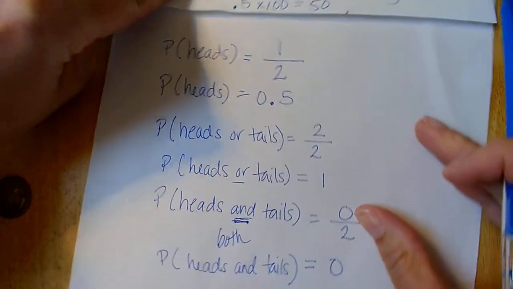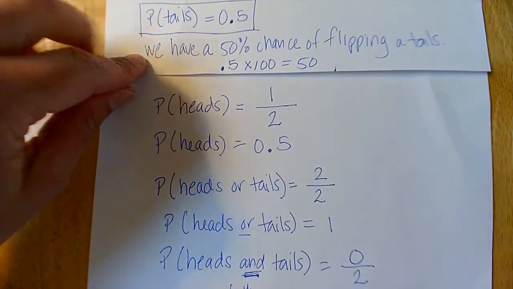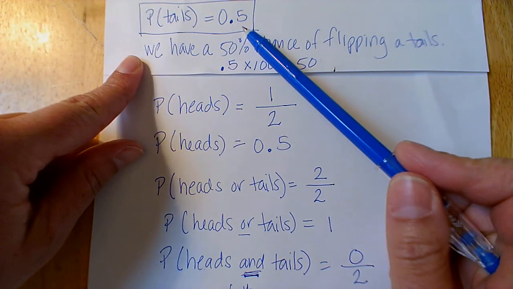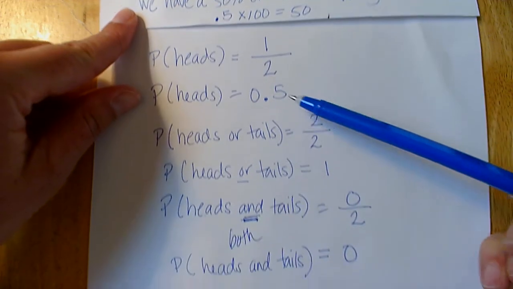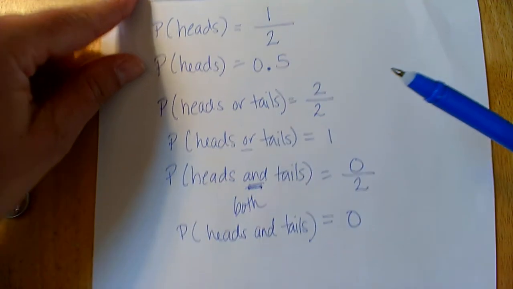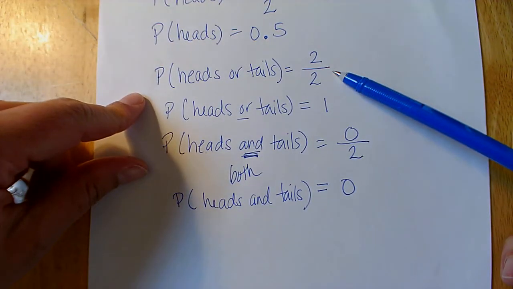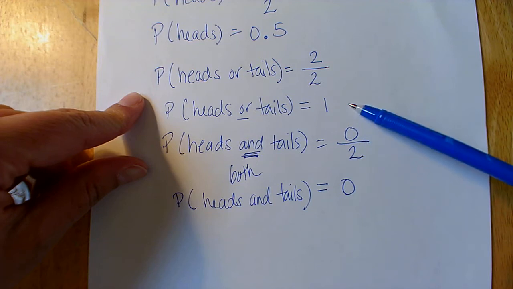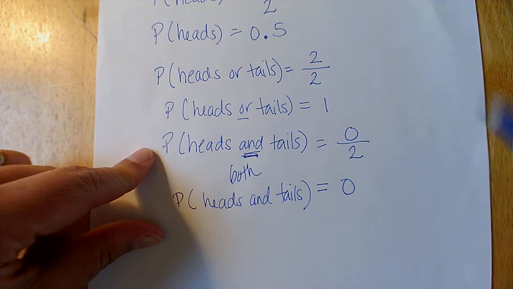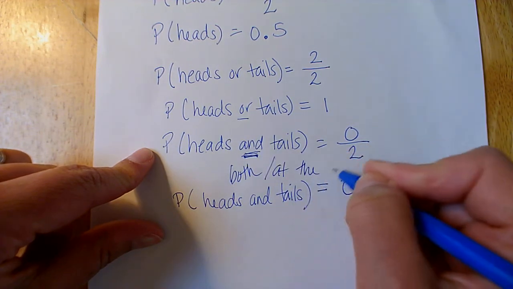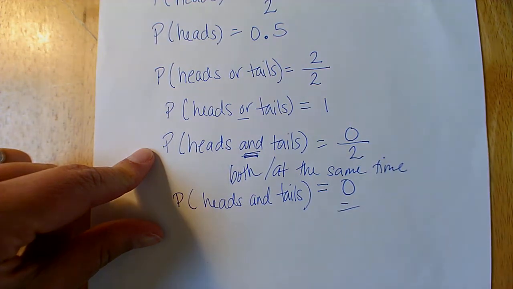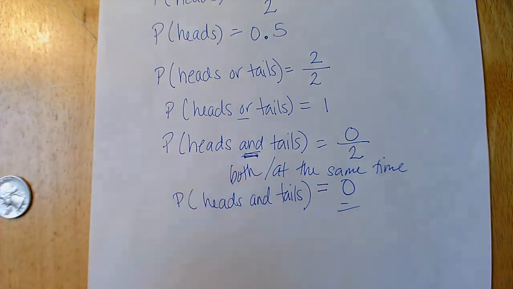So we have a couple different outcomes here. We have betting on tails, 50%, not bad, or 0.5 probability. Betting on heads, probability of 0.5 as well, so 50% chance. All right, heads or tails, that's a great bet. I'm going to take that all the way because we know the probability is 1. Heads and tails at the same time, well, figured out that that's 0. Not going to bet on that. I'll keep my 200. Thank you very much.